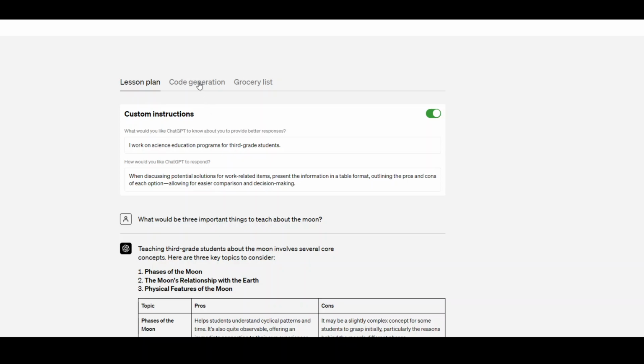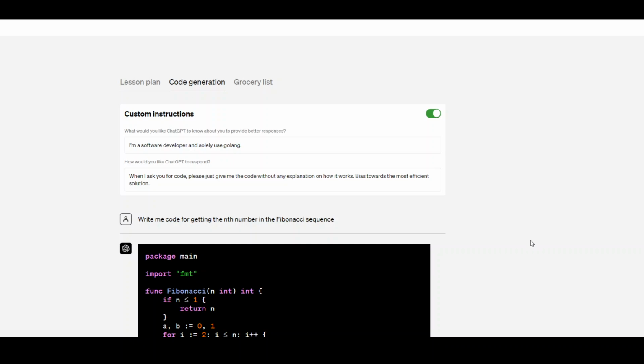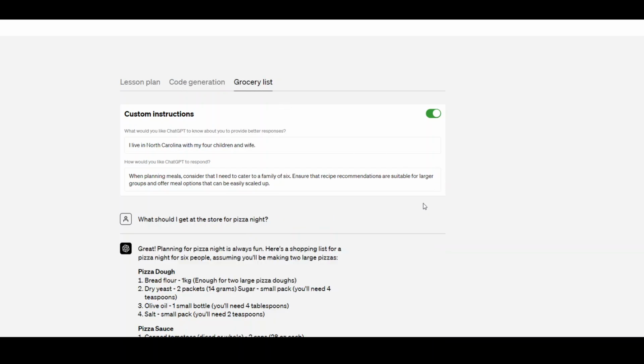And then maybe for code generation, a developer won't have to specify all of his or her preferences. He can just tell ChatGPT that he programs in Golang or Python or any other language so that ChatGPT would focus only on Golang or the language of choice of the developer. Similarly, if you're working on a grocery list or anything in a specific geographic location and you tell that to ChatGPT, it will focus on only that area and respond accordingly.